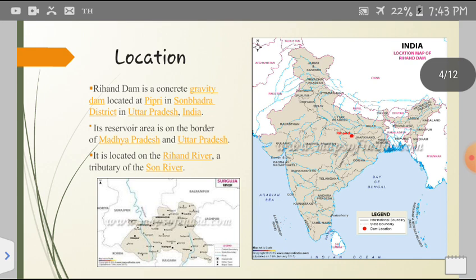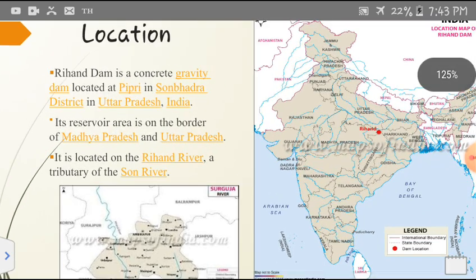So now we will discuss the location of this dam, where it is located in India. Rehan Dam is a concrete gravity dam located at Pipri in Sonbhadra district in Uttar Pradesh. Its reservoir area is on the border of Madhya Pradesh and Uttar Pradesh. It is located on the Rehan River, a tributary of the Son River. So here in this picture, you can see the location of the Rehan Dam with the red dot on the map of India.